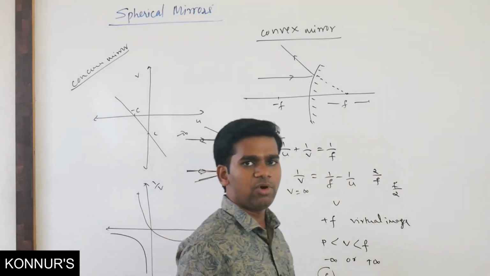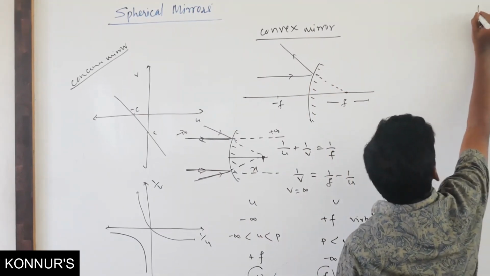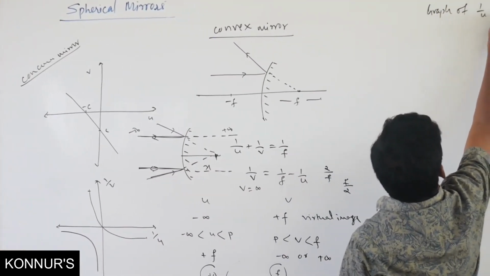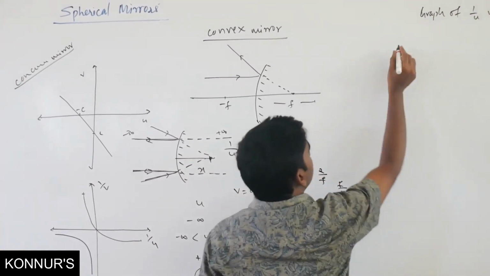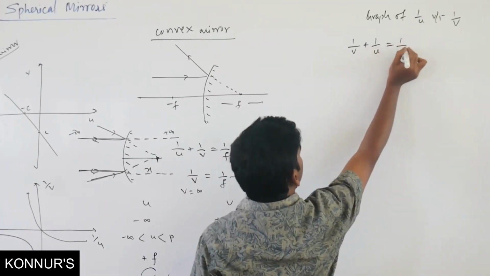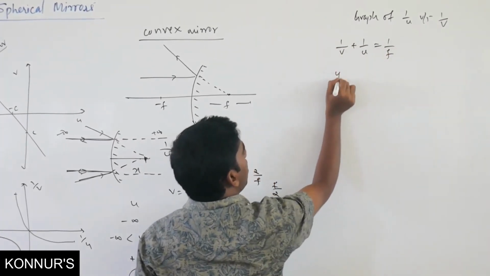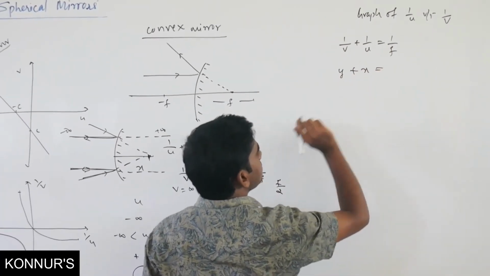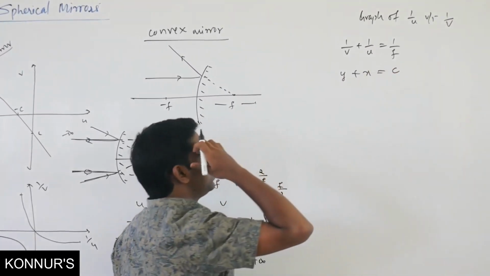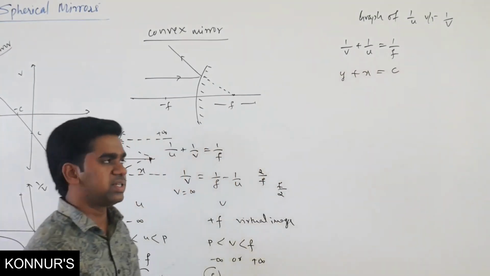If we want to plot the graph for a convex mirror, first we'll take a graph of 1 by u versus 1 by v. What will be the equation? The equation is 1 by v plus 1 by u equals 1 by f. So I take 1 by v as y, and y plus x equals constant c. Again, it is nothing but the equation of a straight line.